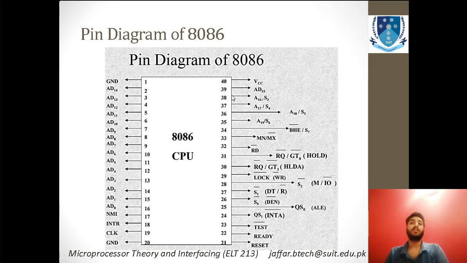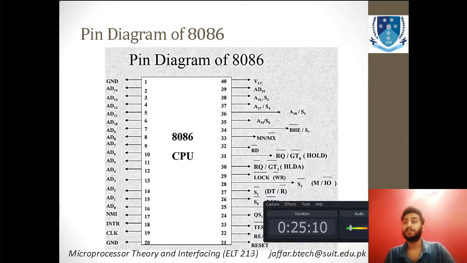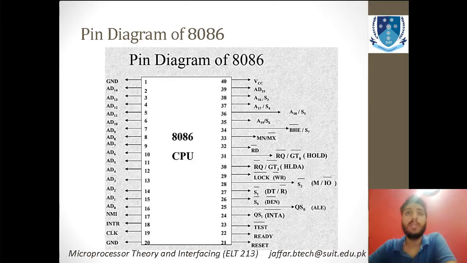Now coming towards this very important piece, this is basically the pin diagram of 8086. You can see that there are 40 pins of this microprocessor.